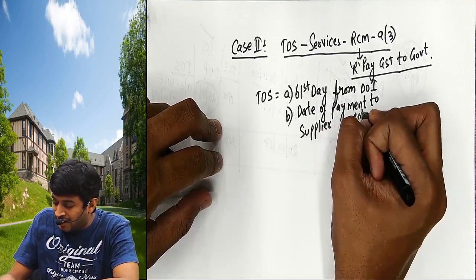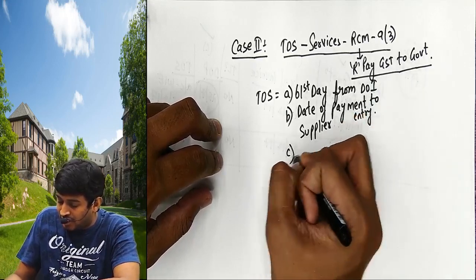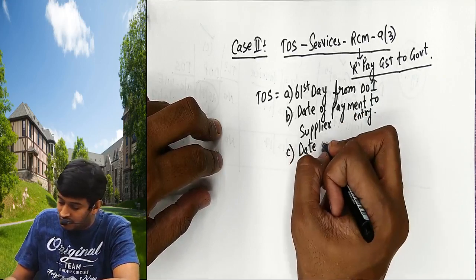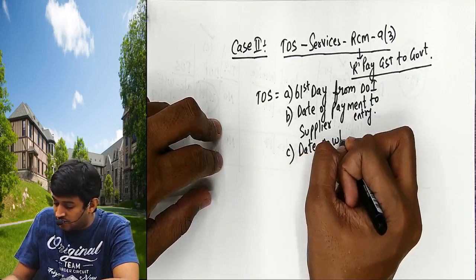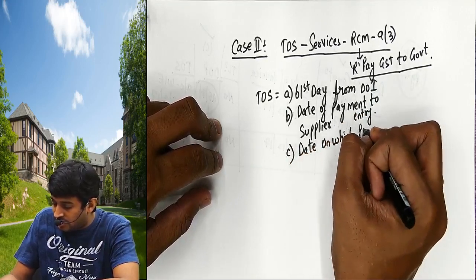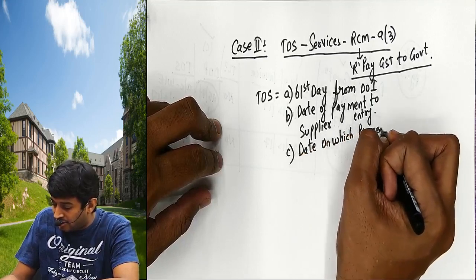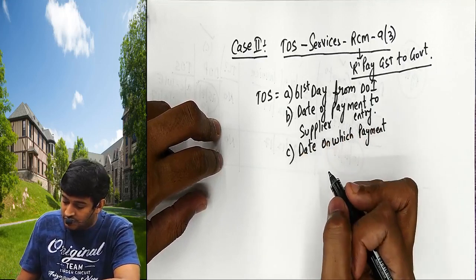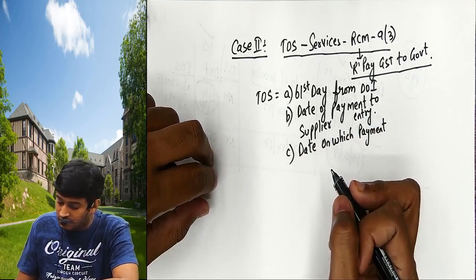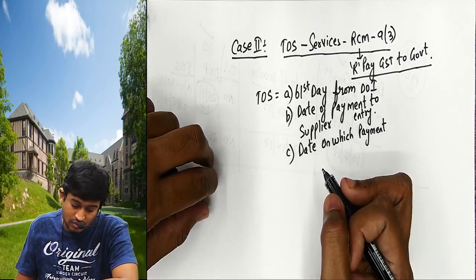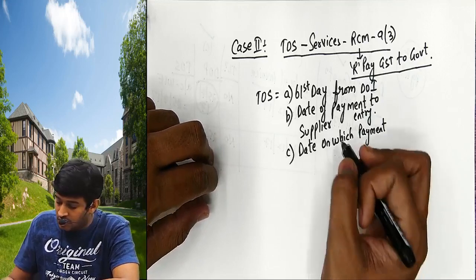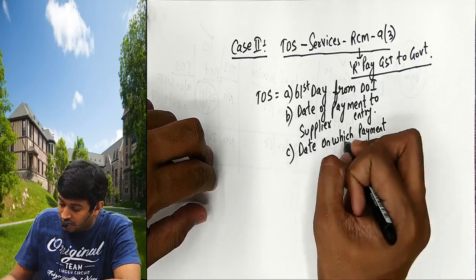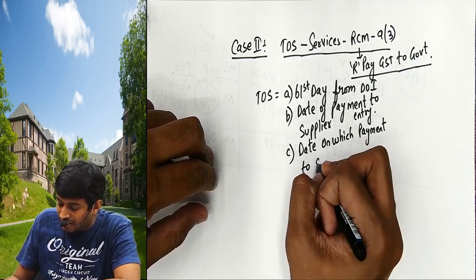C: date on which payment is made to supplier.